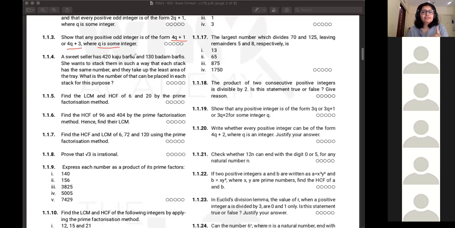Okay, so now that we know what odd numbers, even numbers are, let's see how to prove this. Any positive odd integer is of the form 4q plus 1 or 4q plus 3, where q is some integer. If you get these sort of problems, which this chapter is filled with, how do you solve it? Just do this on the whiteboard.